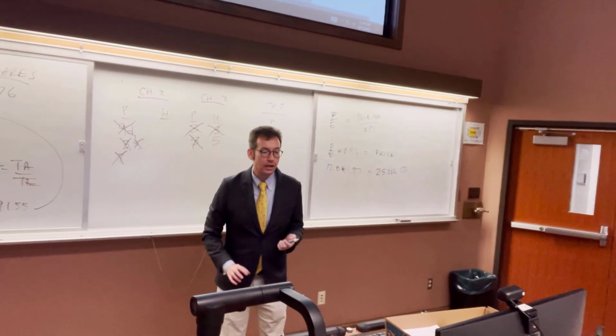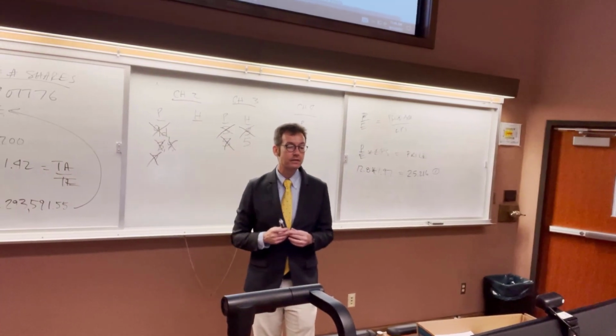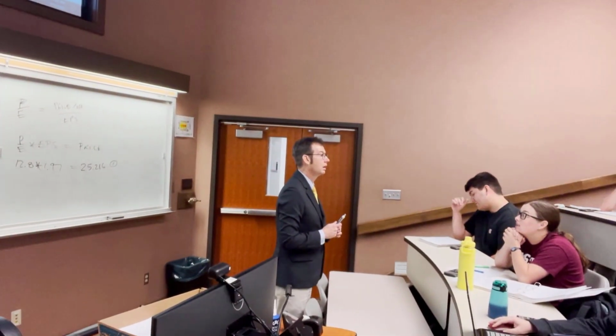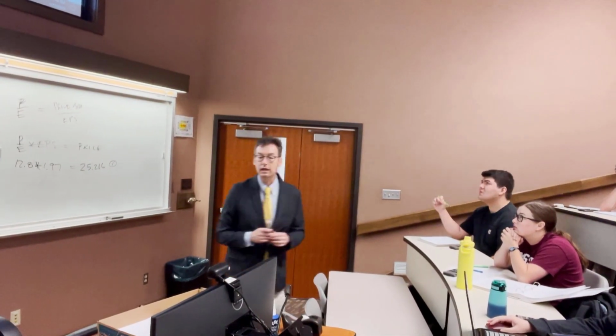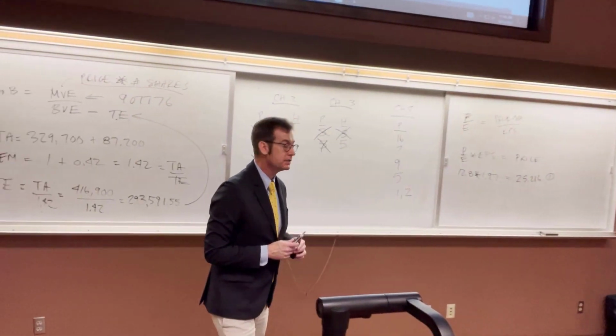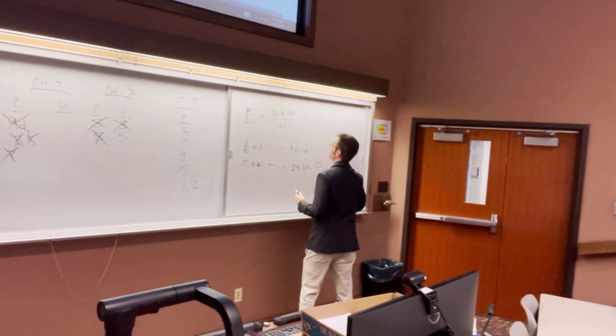A firm has a debt to equity ratio of 0.53. What is the total debt ratio? Well, first let's talk about the definition for these two things.